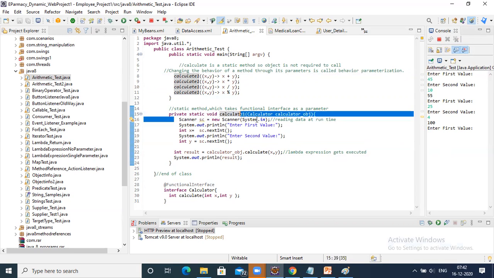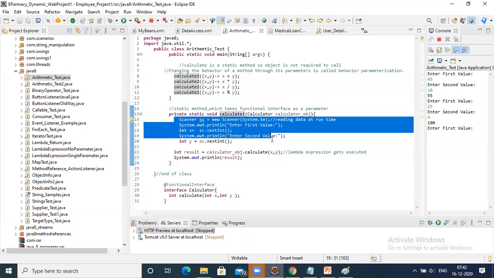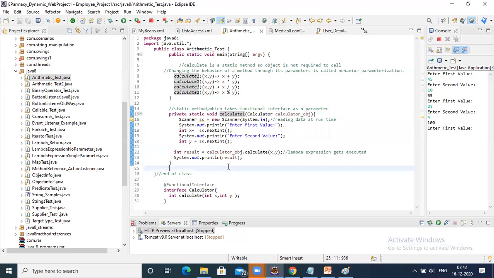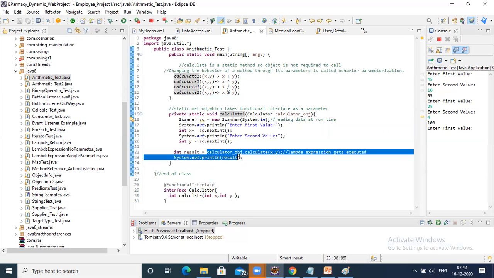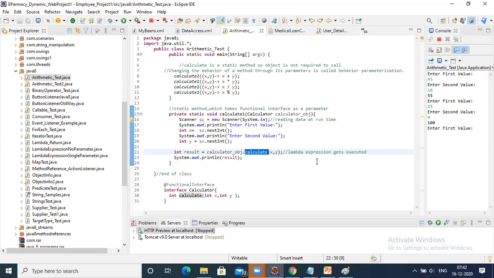So it is reading the values, enter first value and second value, and then it is saying calculator object dot calculate x comma y. The lambda expression is executed here with this replacement. When you pass x comma y, calculate x comma y. Now here execution takes place at line number 22. At line number 22, this lambda expression is executed and stored inside the result.